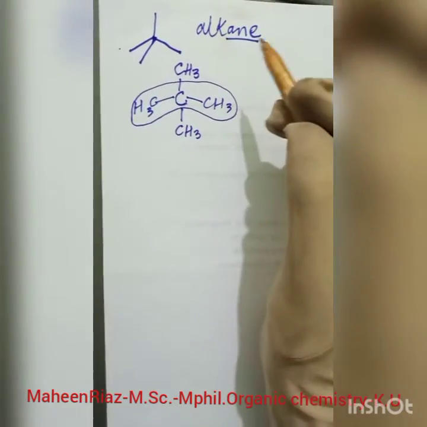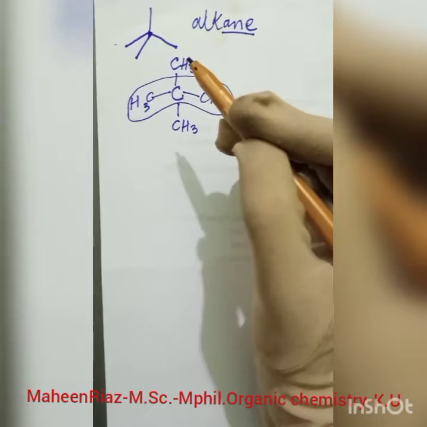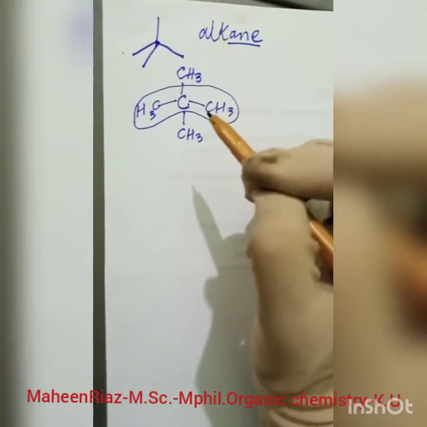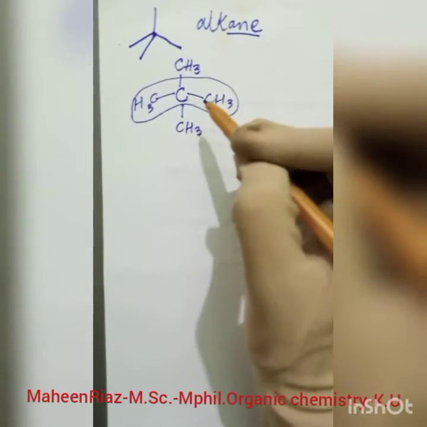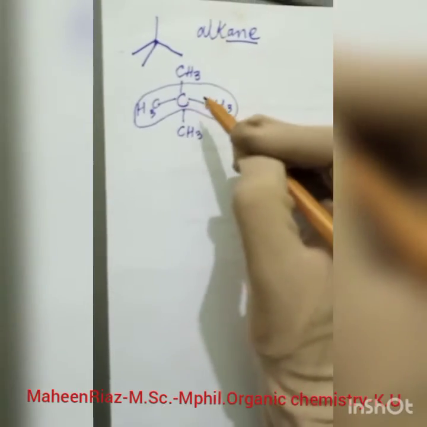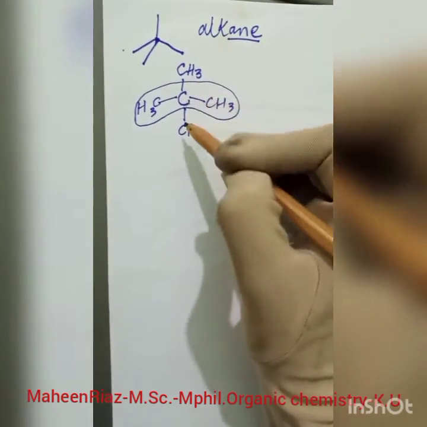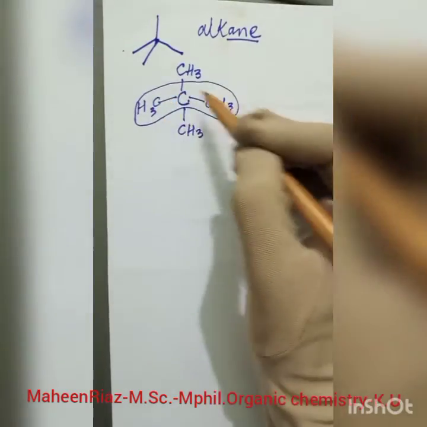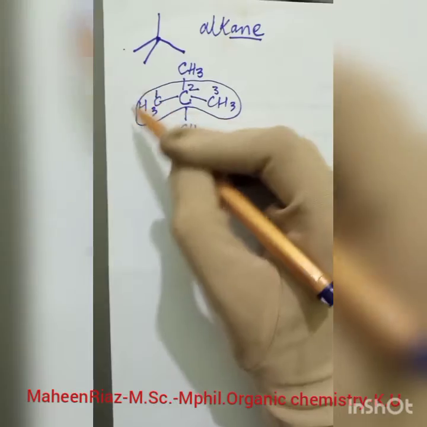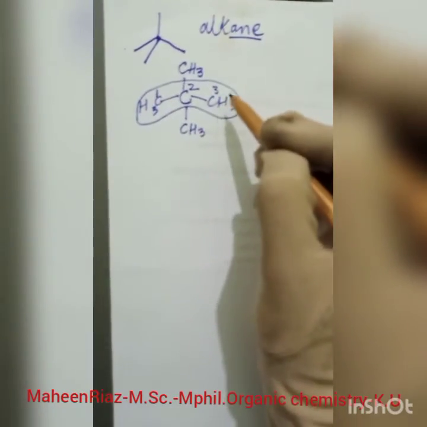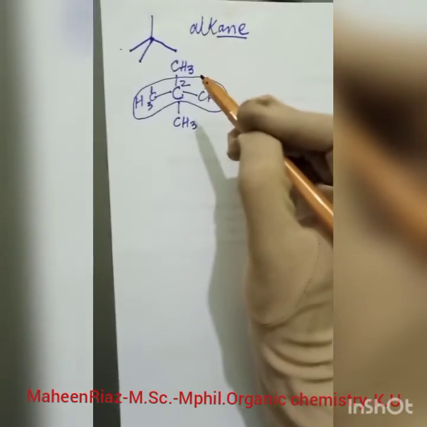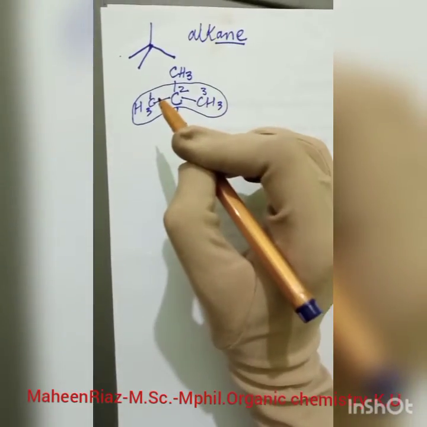So start numbering. We know we can number from left or right, but the starting position of our numbering must be from the side where the branches are close to that side. The branches are basically in the middle, so we can start our numbering from both of these sides. I have just selected from left to right. You can also do this from right to left. Both of these are right. So we have done with the first point.